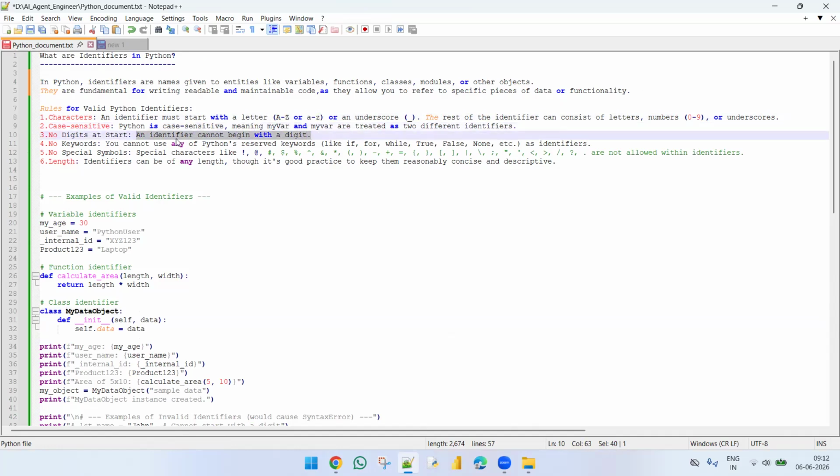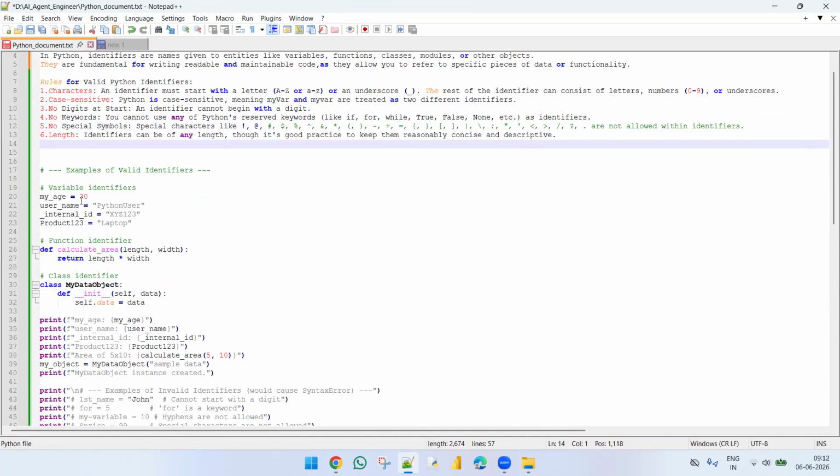You don't have to start with digits, and we cannot use keywords in the creation of identifiers, as I said earlier. Also we cannot use special characters in identifiers. These are the points of identifiers, and these are the examples.